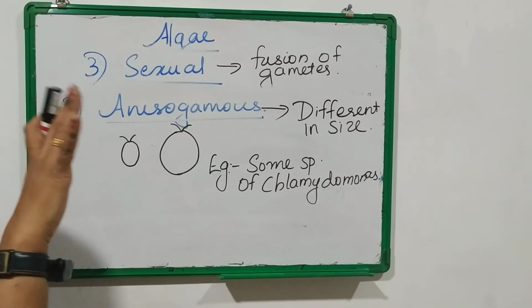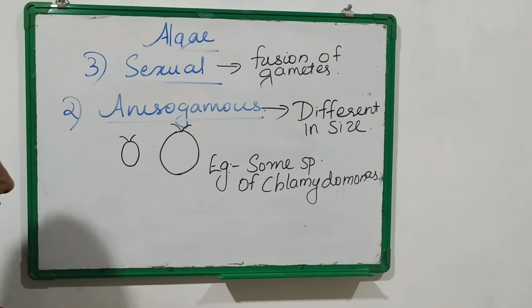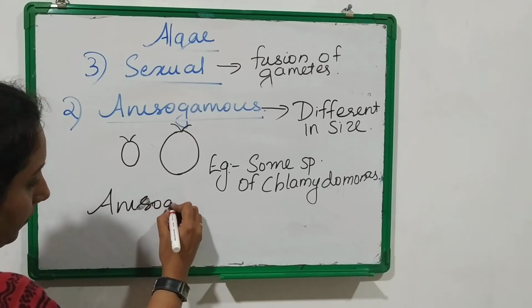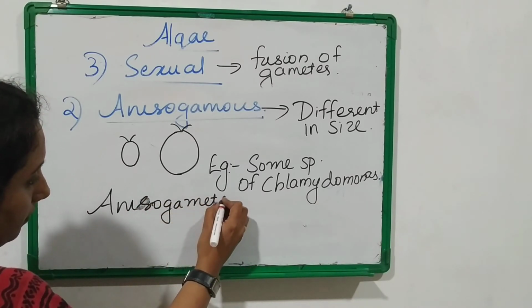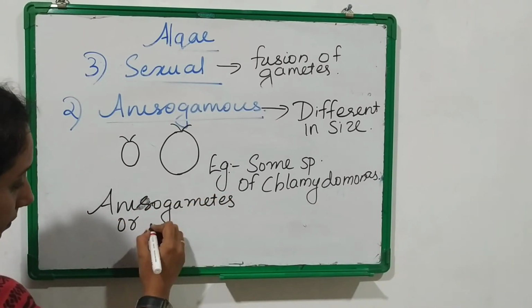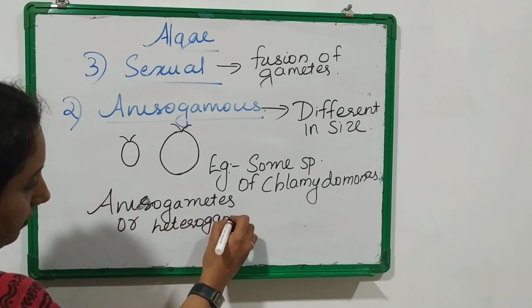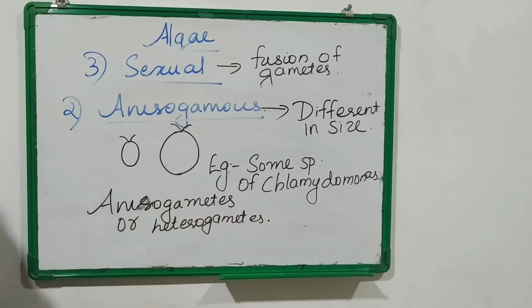First we said isogametes or homogametes. Here we say anisogametes or heterogametes. Okay, so that is anisogamous. That is, both the gametes will be different in size.